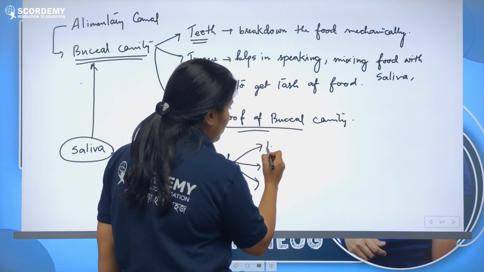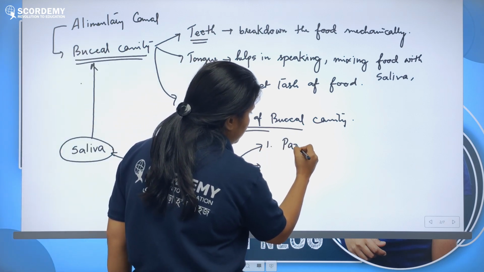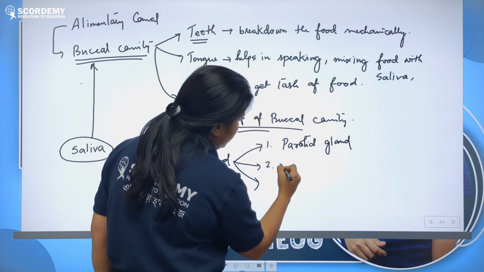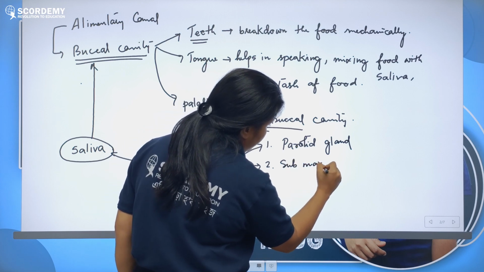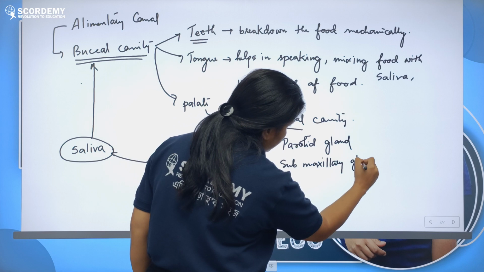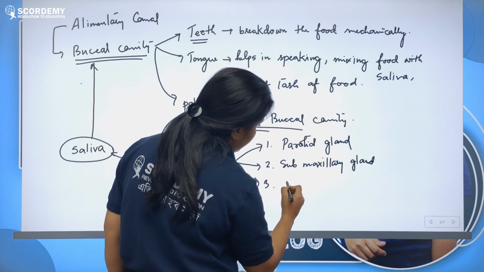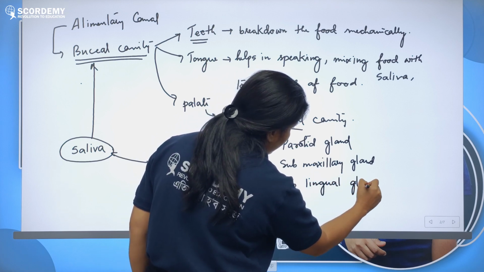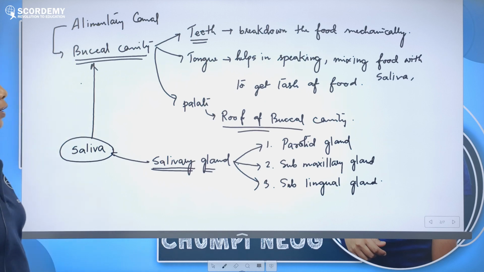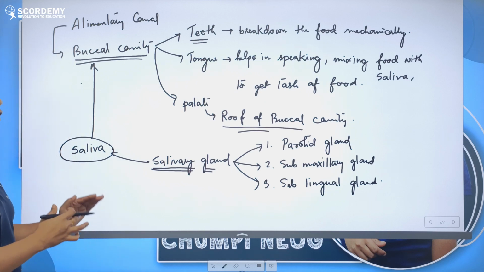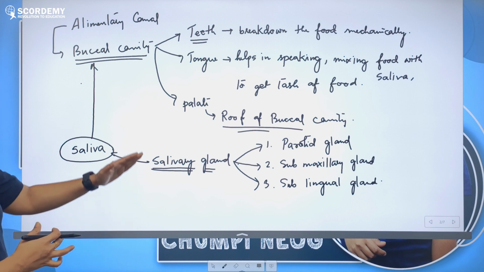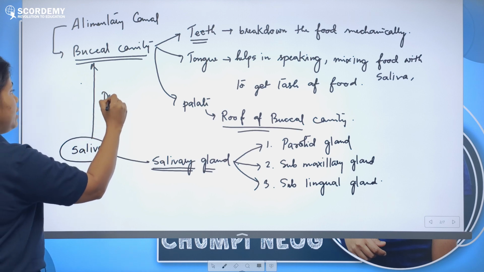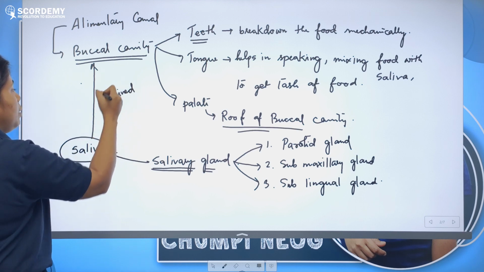What are they? Number 1, parotid gland. Number 2, submaxillary gland. And number 3, sublingual gland. These are the 3 pairs of salivary glands in our body, acting as accessory digestive glands. They release the saliva, and saliva is drained to the buccal cavity.